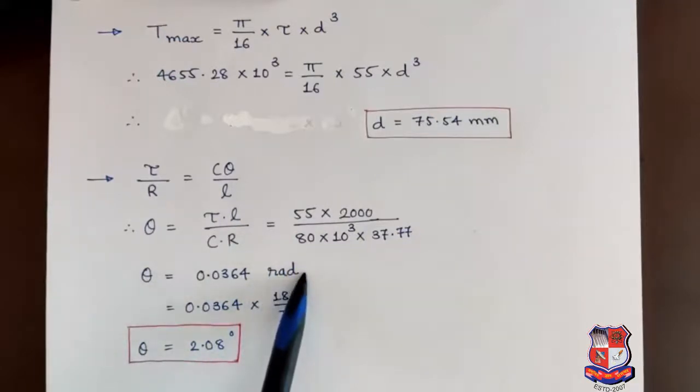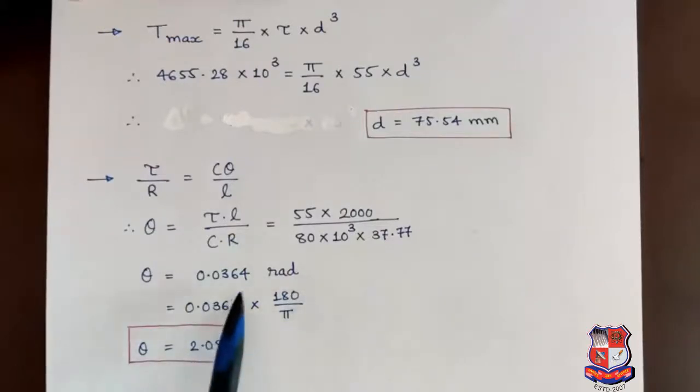But suppose we require the answer of theta in terms of degree, then we have to multiply this radian value by 180 divided by pi. So our final answer of angle of twist theta is equal to 2.08 degree.